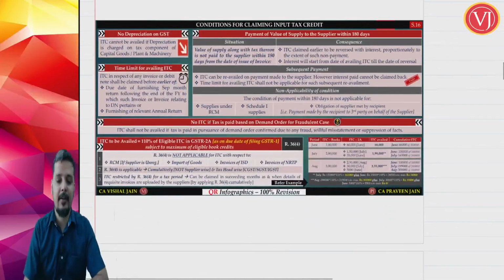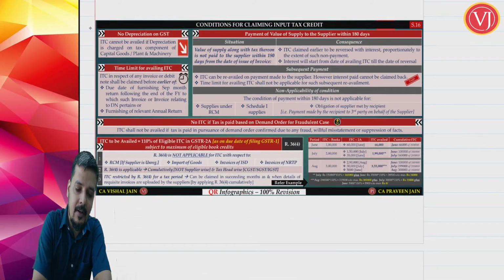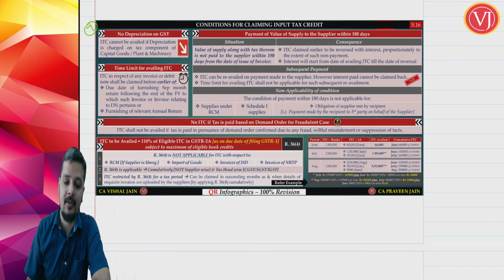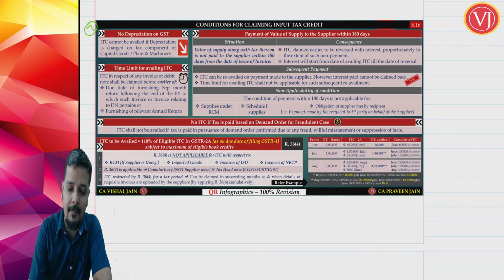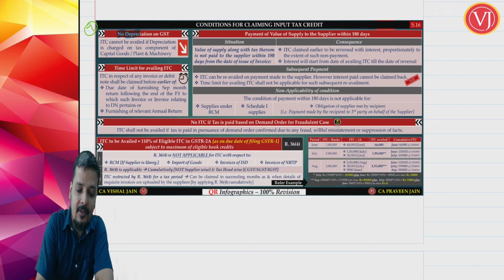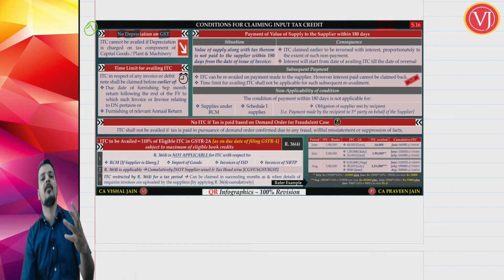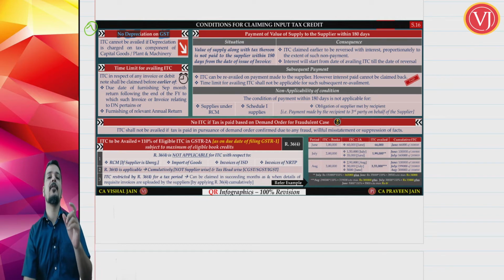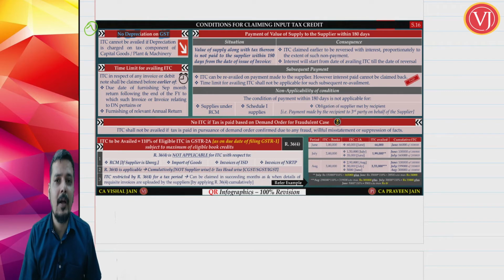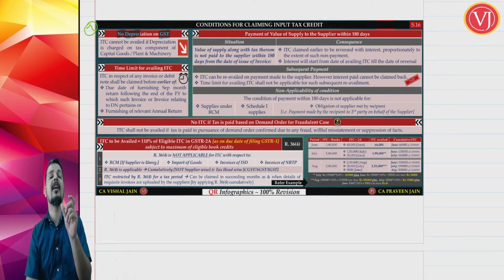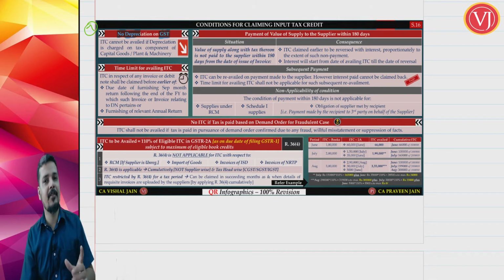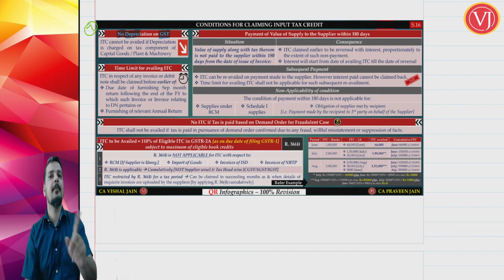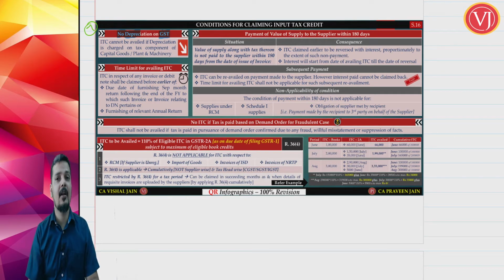Now condition number 7. When you talk about condition number 7, condition number 7 tells that I should not claim depreciation on GST portion. This is actually only for capital goods. Supposing that's the purchase of capital goods, 10 crores plus GST. On 10 crores I can claim depreciation, but on GST portion, supposing GST portion is 18%, that is 1 crore 80 lakhs, on 1 crore 80 lakhs I should not claim depreciation. If I claim depreciation, then I cannot get credit.